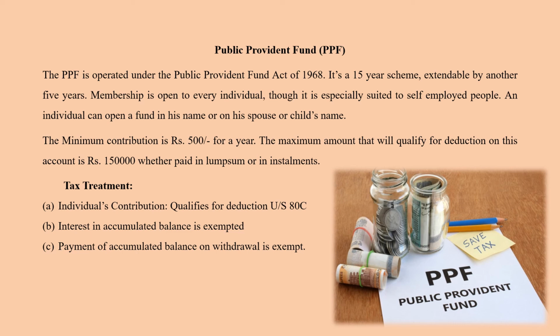The maximum contribution that will qualify for deduction is rupees 1,50,000, whether it is paid in lump sum or in installments. So for a year, till 1,50,000 you can pay and it will be allowed for tax redemption. So what is the tax treatment in case of public provident fund?